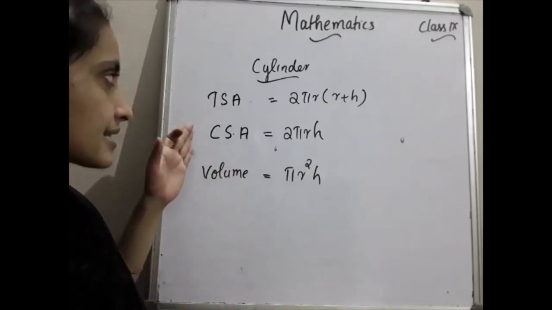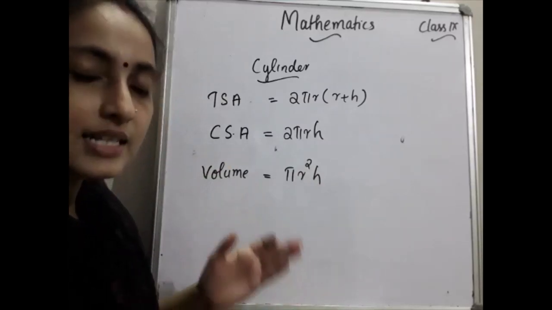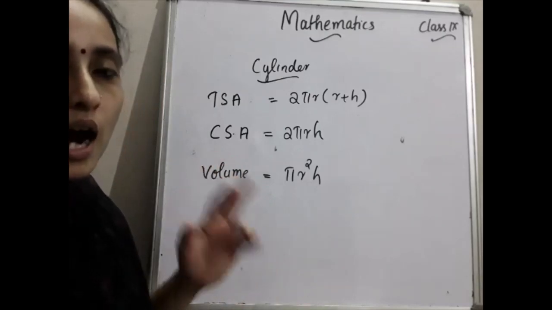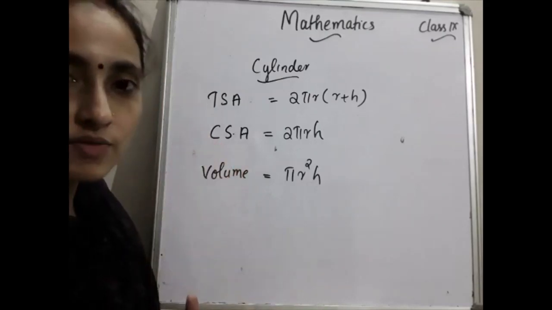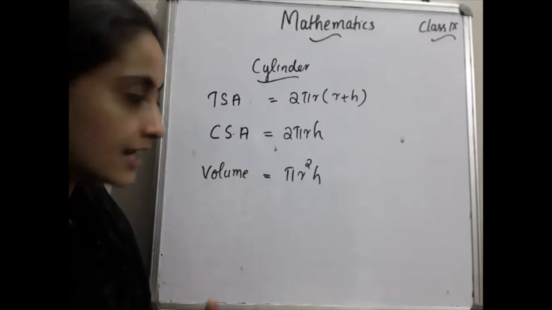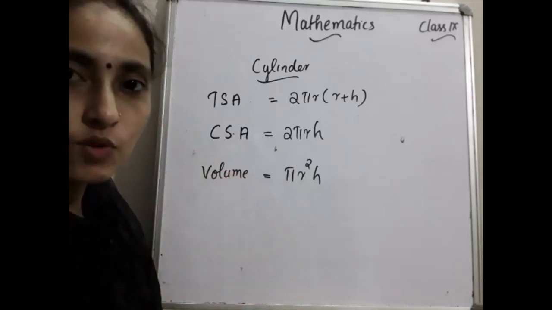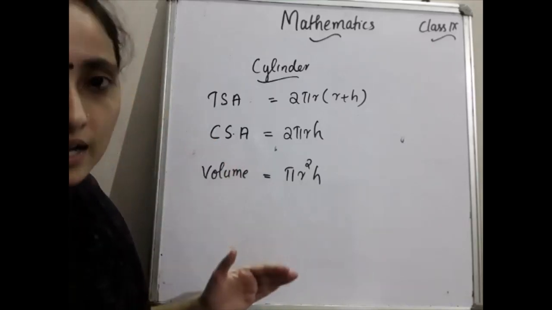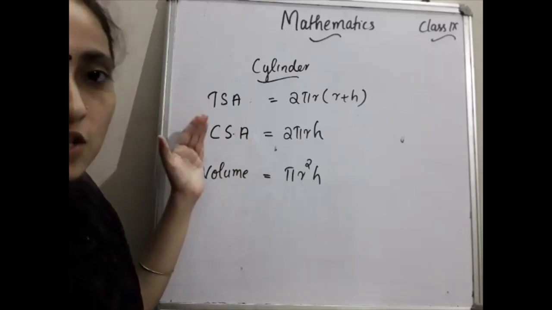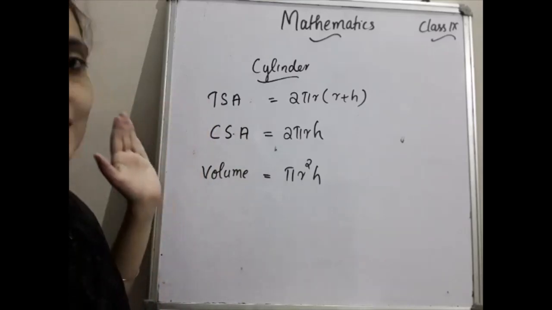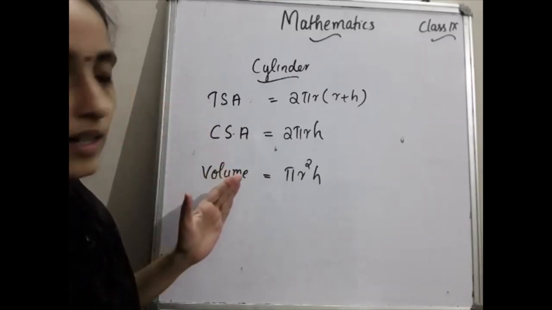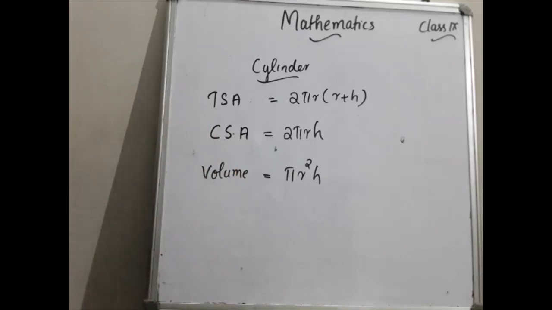Once again, please listen. Total surface area of the cylinder is 2 pi r into r plus h. Then CSA of the cylinder is what? 2 pi r h. And the volume of the cylinder is what? Pi r square h. These are the formulas from the section cylinder. Okay, so please write down this.